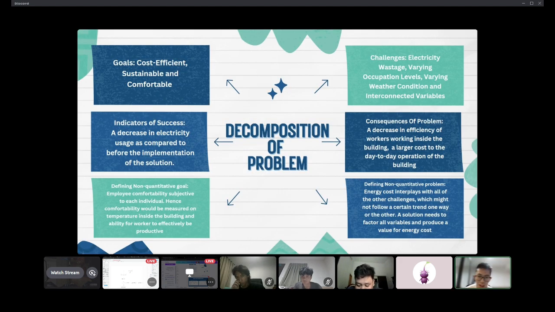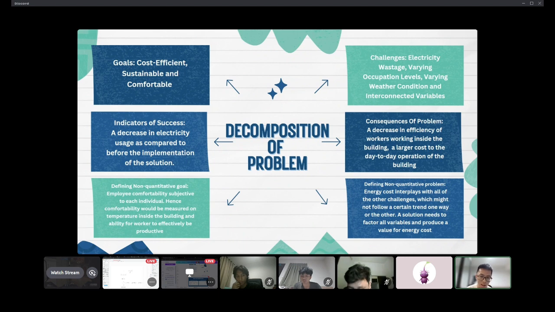Let's continue with the decomposition of the problem. So first of all, the goal is to be cost efficient, sustainable, and comfortable. Second, the challenges are the electricity wastage, the varying occupation levels, varying weather conditions, and interconnected variables. The indicator of success is the decrease in electricity usage compared to before the implementation of the solution. And also, the consequences of this problem are the decrease in the efficiency of workers inside the smart building, and a larger cost for the day-to-day operation of the building.